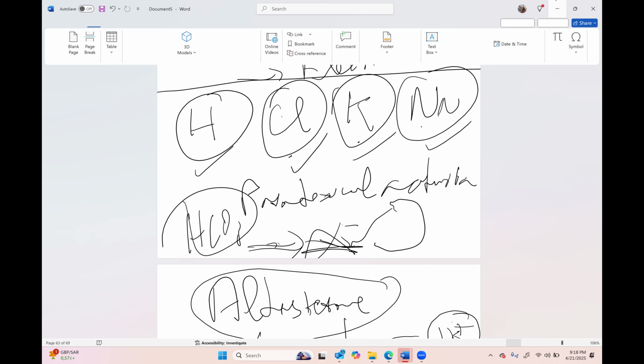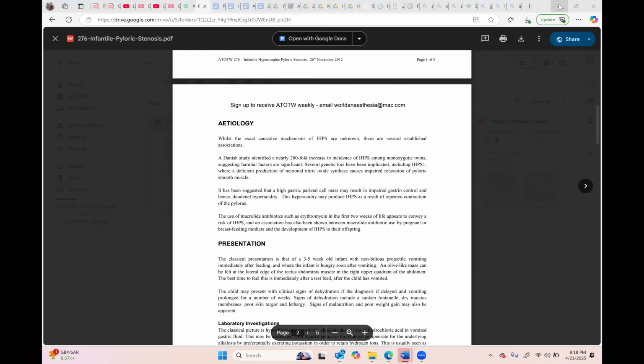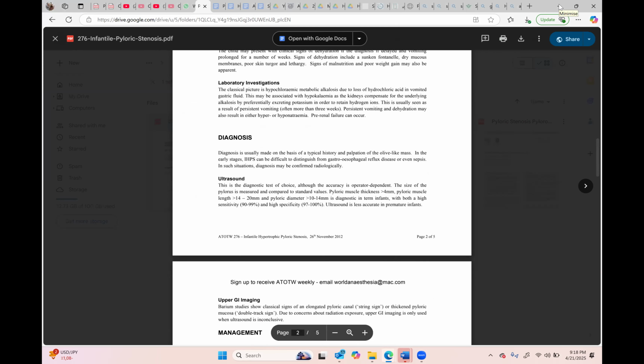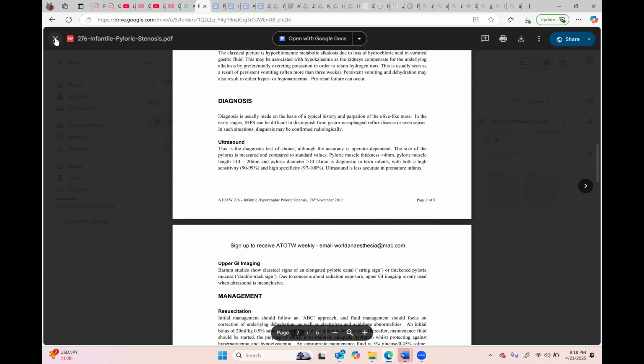Normally, the metabolic disorder does not occur in this way, which occurs in infantile pyloric stenosis. Okay, and then they can ask you a cramming question: when will you say that the patient is ready for surgery?